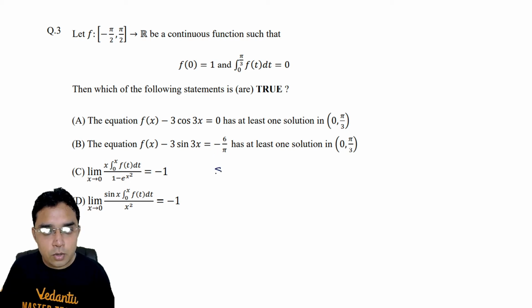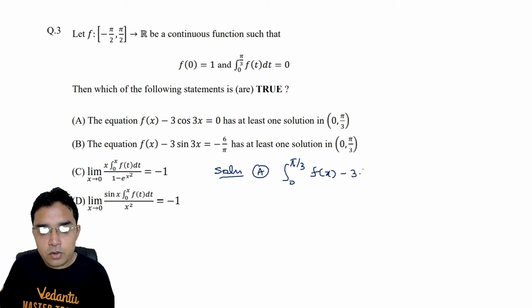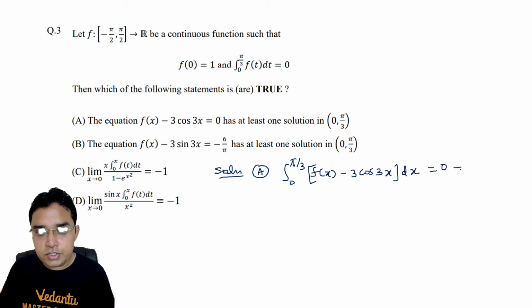Now to solve option A, I will do the integration of f(x) - 3cos 3x. Because the integration of f(x) is 0 only, and the integration of 3cos 3x is sin 3x, if we put the limits from 0 to π/3, we can see it will be 0.